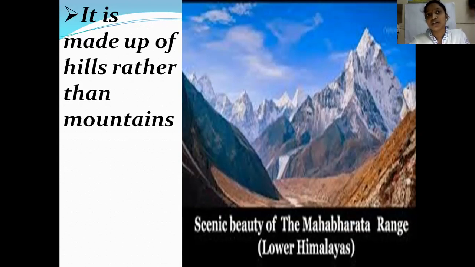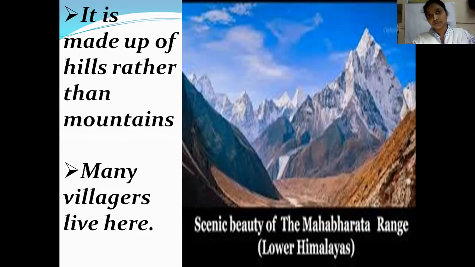Before I go forward, let me remind you what is a mountain and what is a hill. A hill, you know already, looks like a heap, and is above the sea level. If a hill is more than 800 meters high, then it is called a mountain. But in the greater Himalayas, we found mountains which were more than 6,000 meters high. And even in the middle or lesser Himalayas, we found them. But when you come to the lower Himalayas, that is the Shivalik range, we generally find only hills rather than mountains.